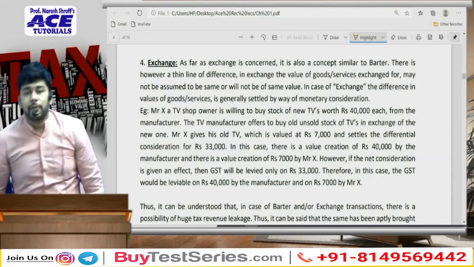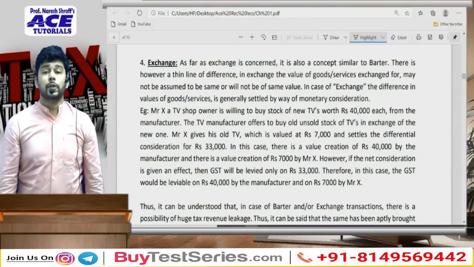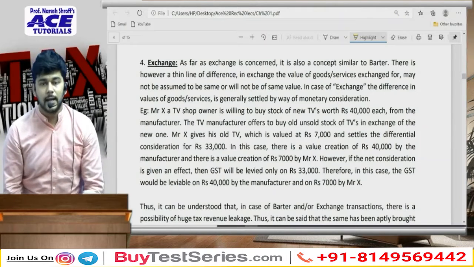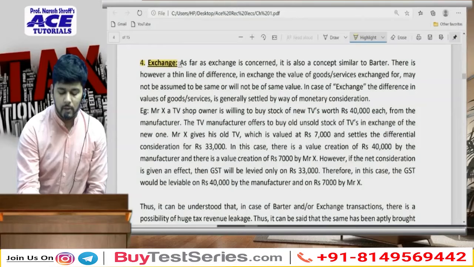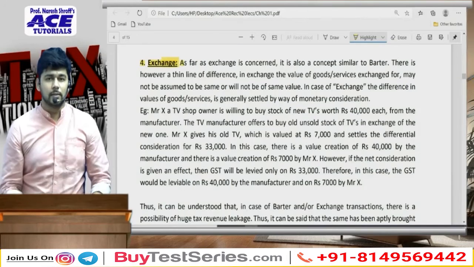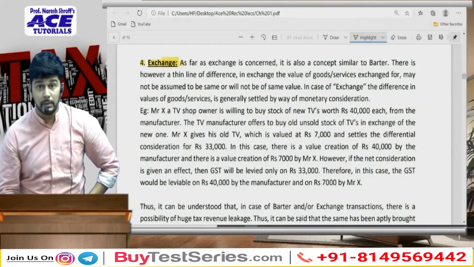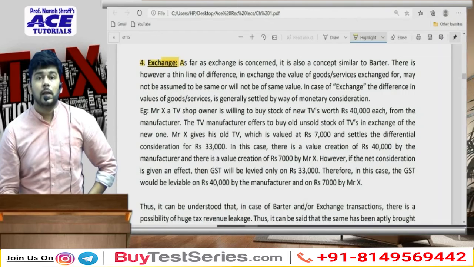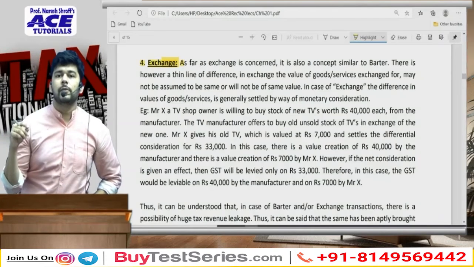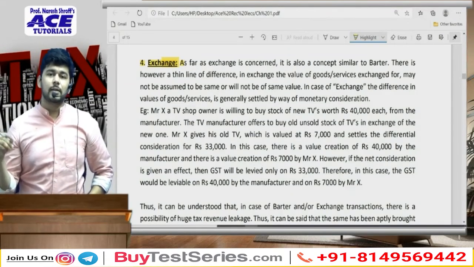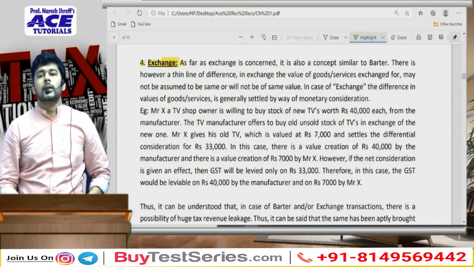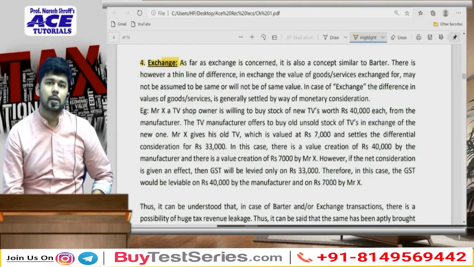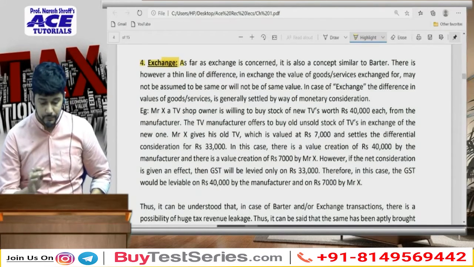But the only difference, or rather a thin line of difference, between barter and exchange is that in case of exchange, whatever you are exchanging with each other, goods or services, the differential value is to be settled in terms of monetary consideration.